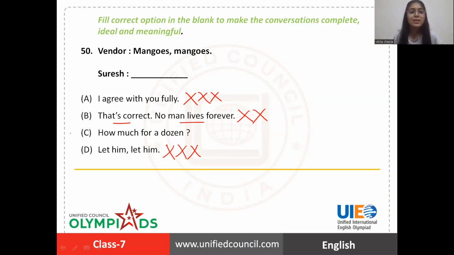No. Suresh will ask, how much for a dozen? The vendor is trying to sell mangoes here. So another person can ask, how much for a dozen? Obviously, we ask like this. Now we ask for the price before buying something. So how much for a dozen? Option C is the right one.